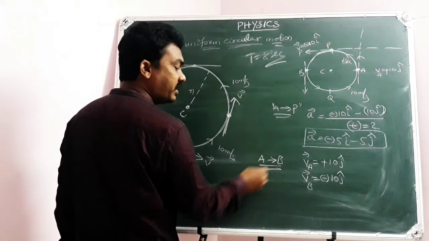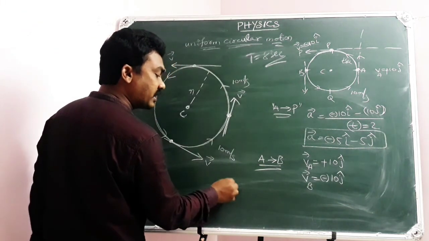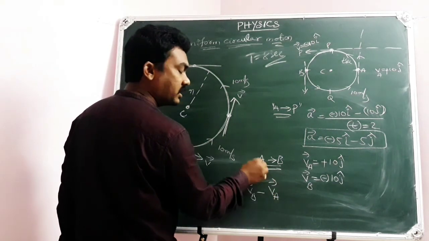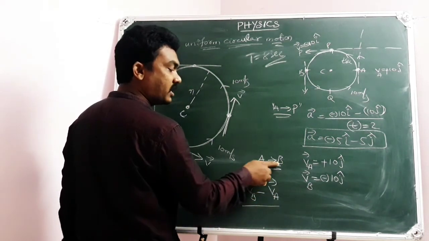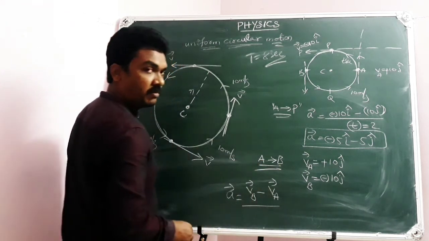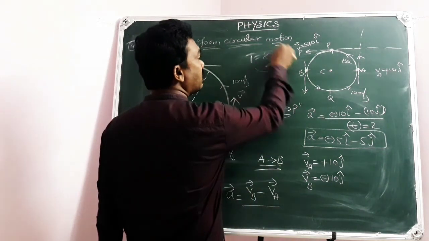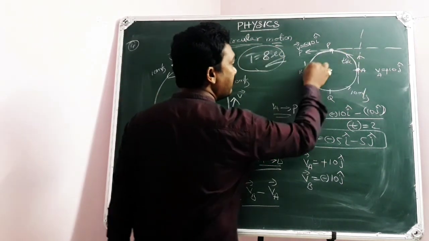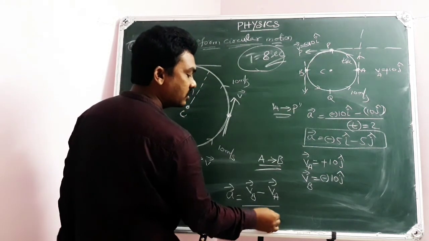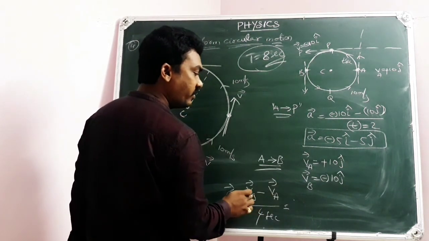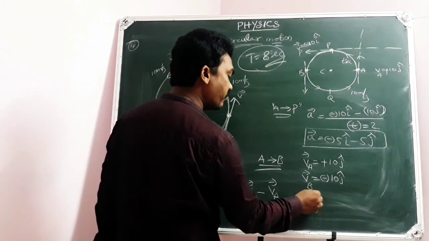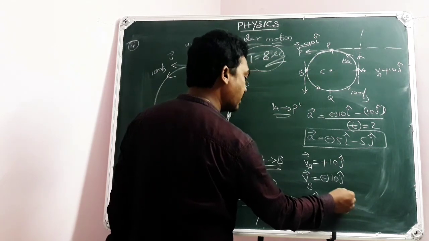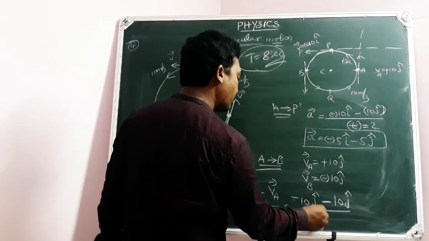So as it is moving from A to B, the acceleration vector is the final velocity vector minus the initial velocity vector, that is, B vector minus A vector, divided by the time interval. I suppose the total time period is 8 seconds. Then for half the round, A to B, it takes 4 seconds. So this is going to be minus 10 j cap minus 10 j cap, divided by 4. Simplify this.